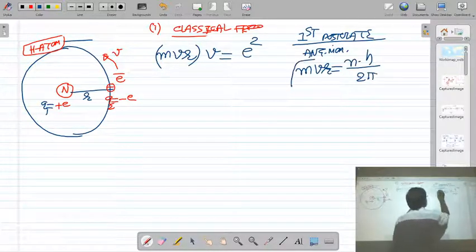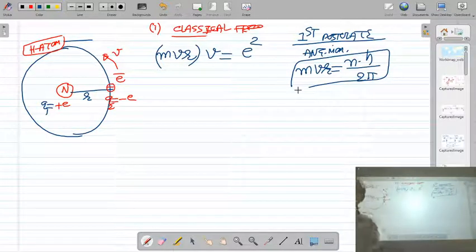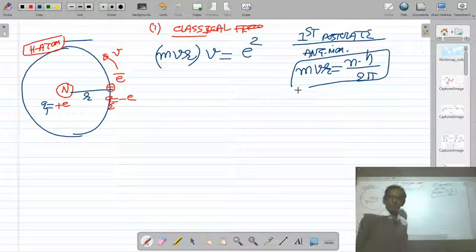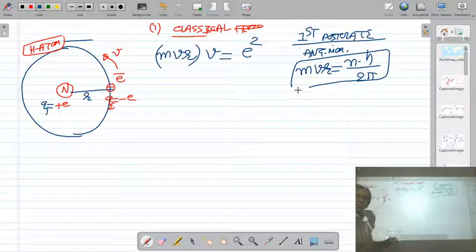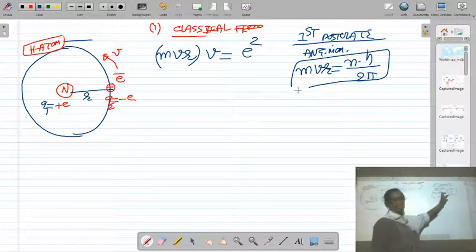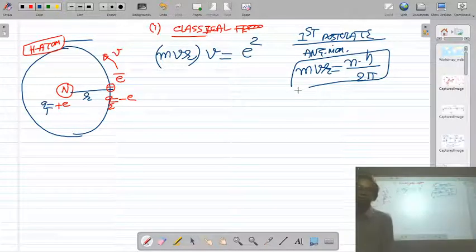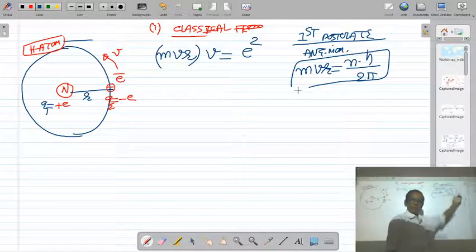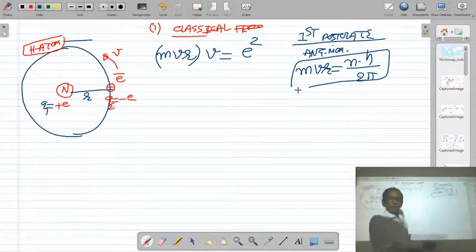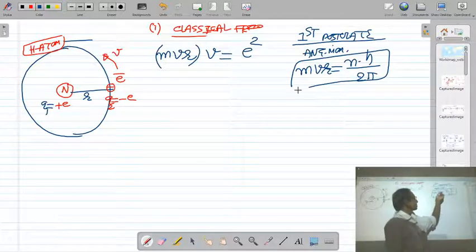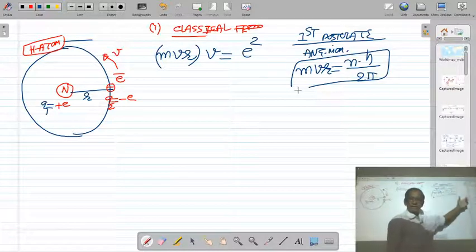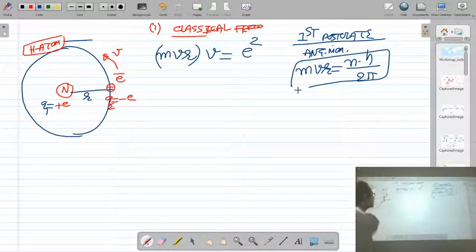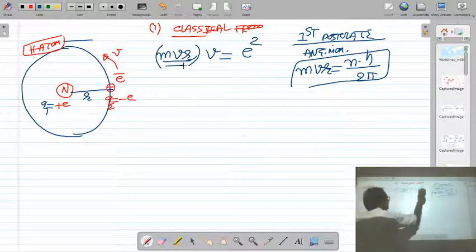You have studied Bohr's postulate in 11th class standard. According to Bohr's first postulate, the electron cannot move in any arbitrary orbit. The electron can revolve only in those circular orbits around the hydrogen nucleus in which the angular momentum mvr of the electron is an integral multiple of h upon 2pi. So you can put mvr is equal to nh upon 2pi.